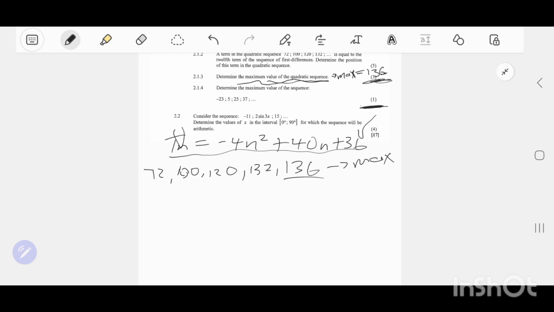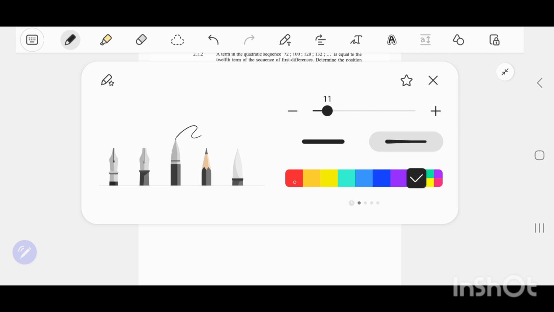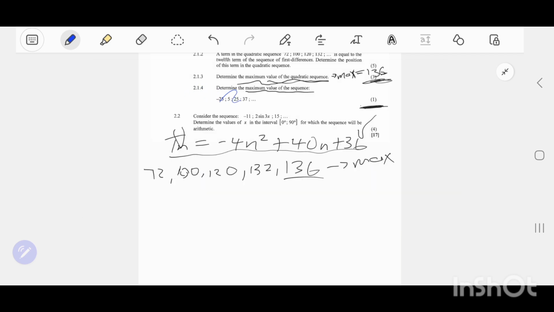So remember, now they're saying calculate what, people? Calculate or determine the maximum value of this sequence. The sequence that you're given is this one. That's the sequence that you're given, so you're asked to calculate its maximum value.